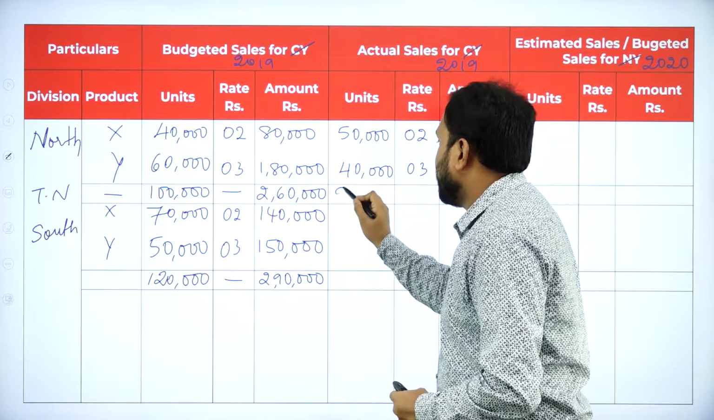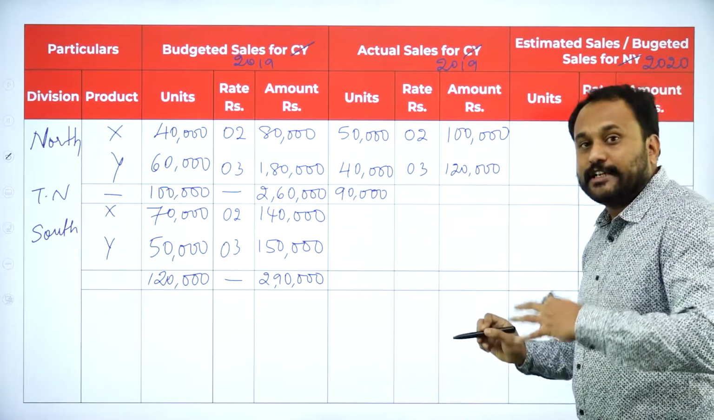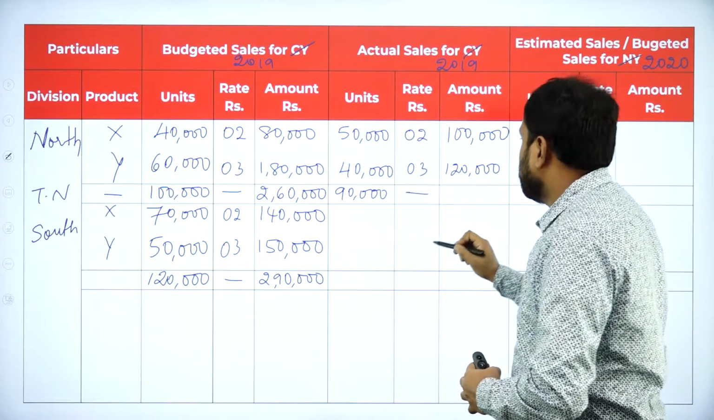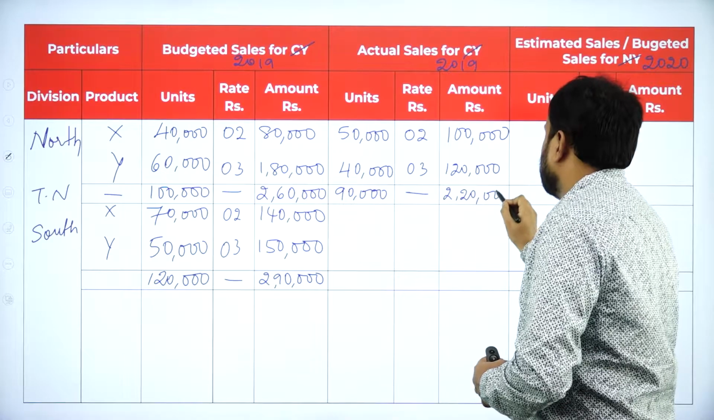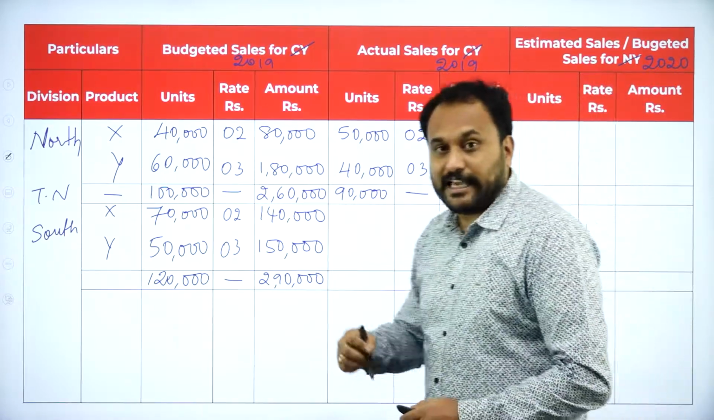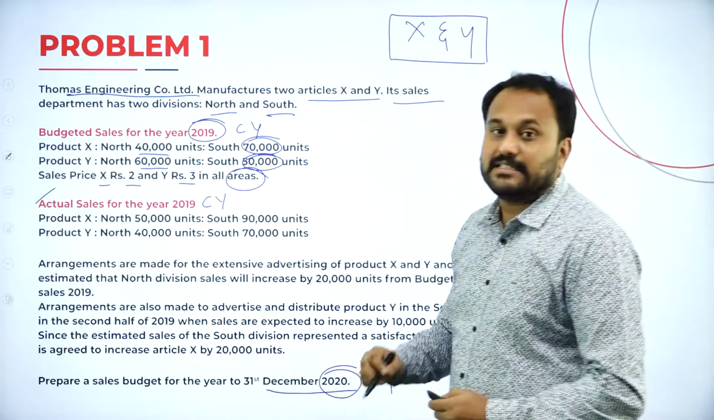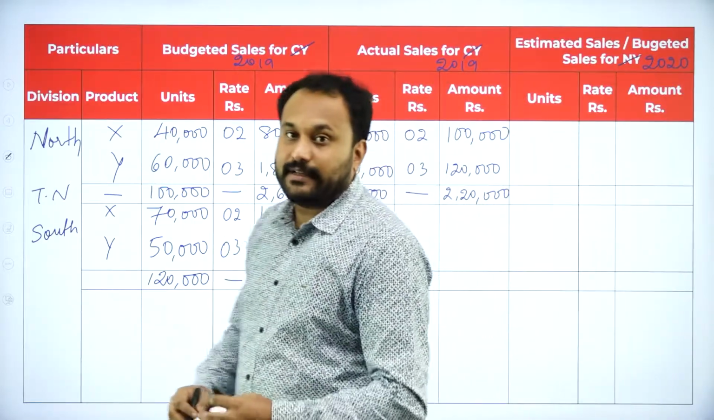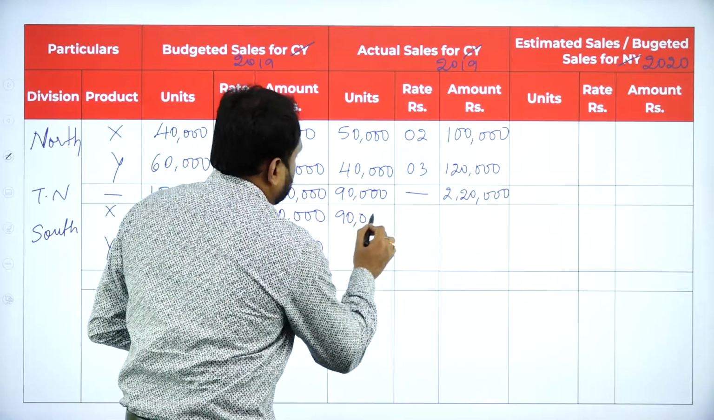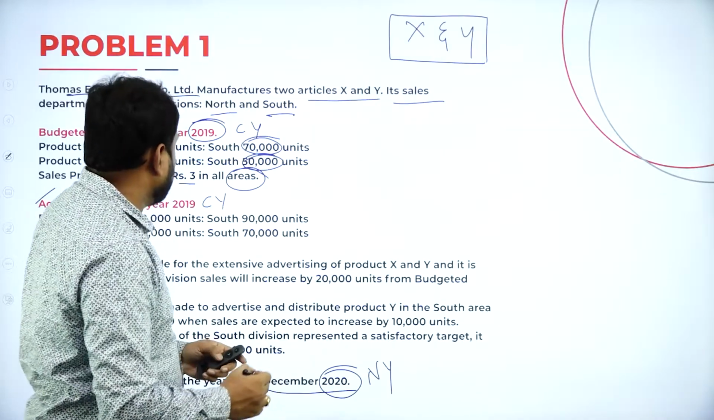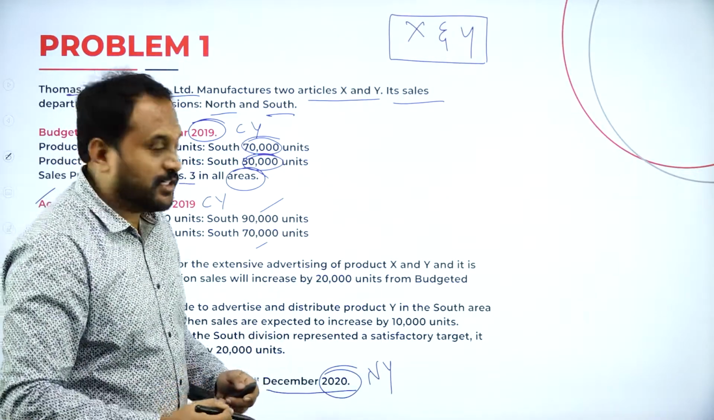Now calculate it. 5 and 4 is 90,000. Should you calculate this or you shouldn't calculate? We are not supposed to calculate this. Now here 2,20,000 is what we have got. The same way we will calculate for south, that is 90,000 and 70,000 respectively. So here we'll go with 90,000 and one more was, say 90 we have taken, 70,000 units.